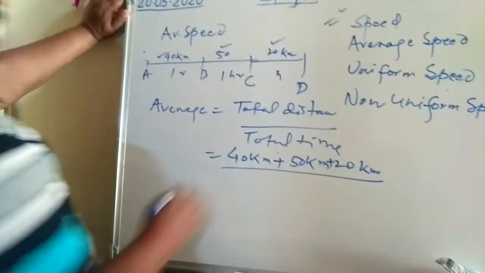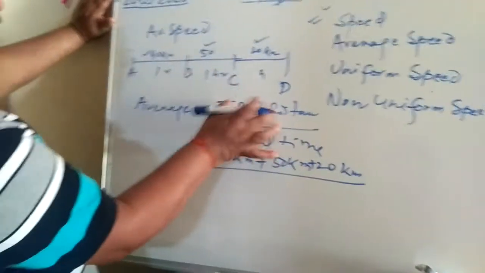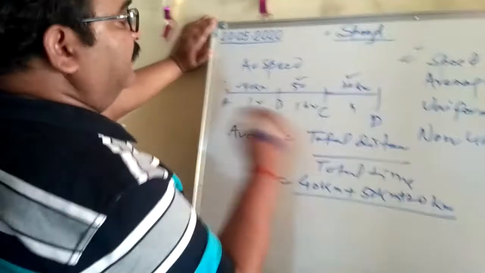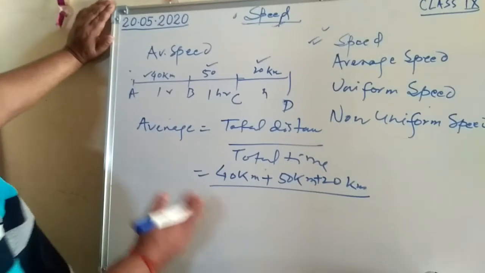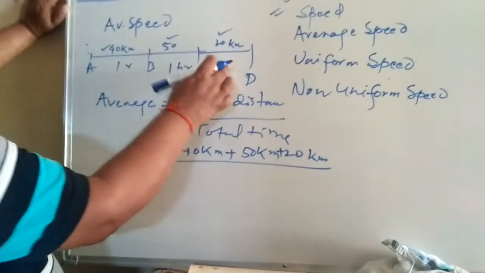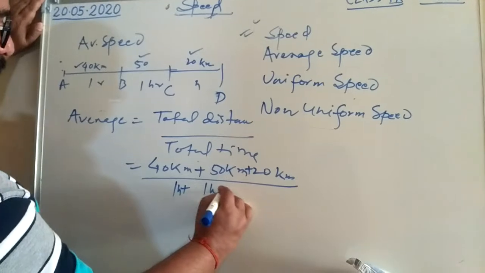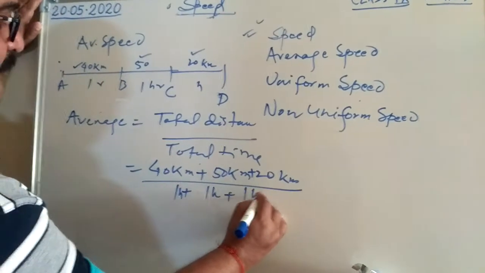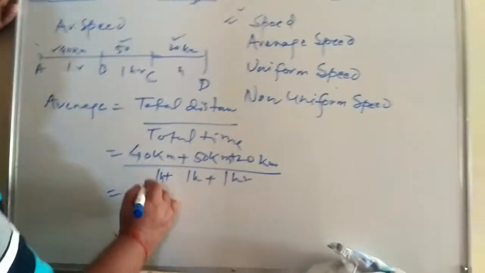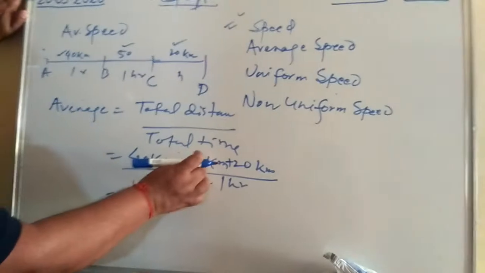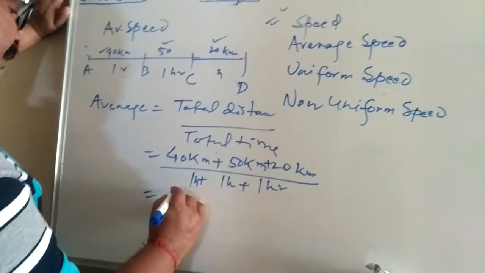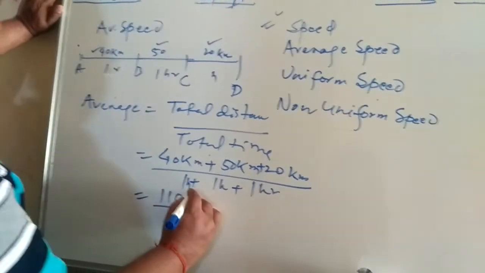First we find the total distance, and then the total time: 1 hour, 2 hours, 3 hours. So total time is 3 hours. So first you calculate 40 and 50, 90, and 20, 110 kilometers